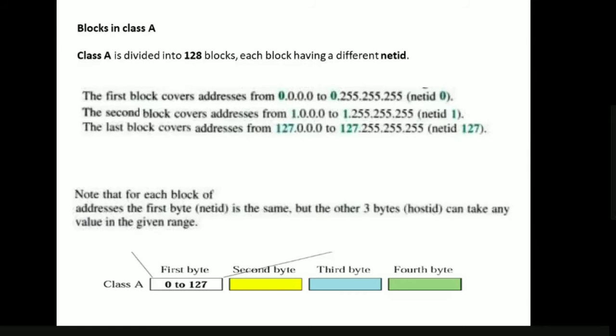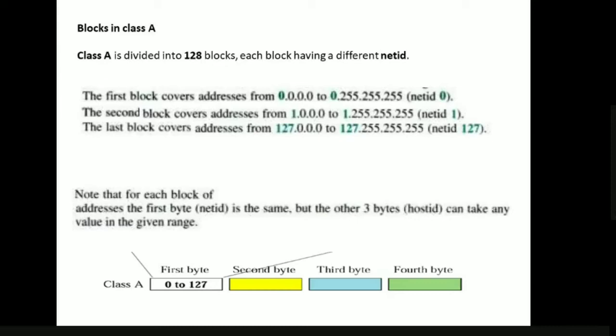Now, classes and blocks. What is the problem of dividing this IP address space into classes and blocks? One problem is that each class is divided into a fixed number of blocks, and each block has a fixed size. Let us look at one class here. Let us take class A. Class A is divided into 128 blocks.